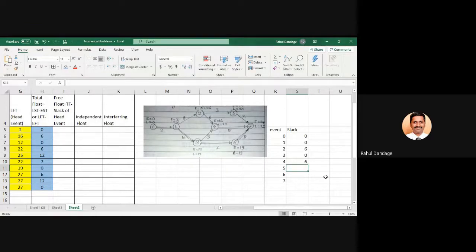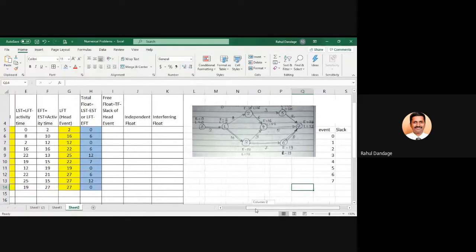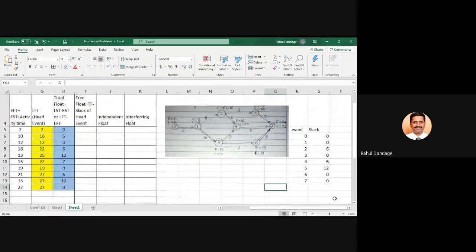At 5, 25 minus 13. So it is 12. At 6, 19 minus 19, that is 0. And at 7, 27 minus 27, that is 0. So these are the various slacks. Correct? Now we will come back to the total float.